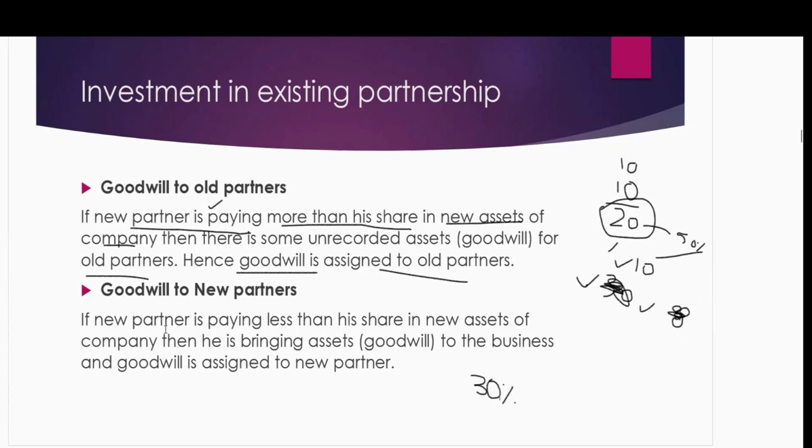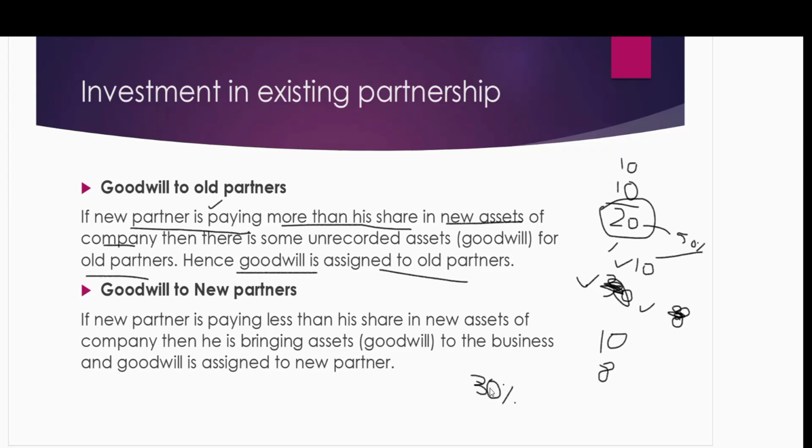We can have the case when the new partner pays less than his share in the new assets of the business. So if he is paying less than his share in the new assets of the business, let's suppose he wants 50% ownership, but he's investing $8, not $10 now. Okay, let's check this out. So the old assets of the business were 10. He's investing $8, let's suppose.